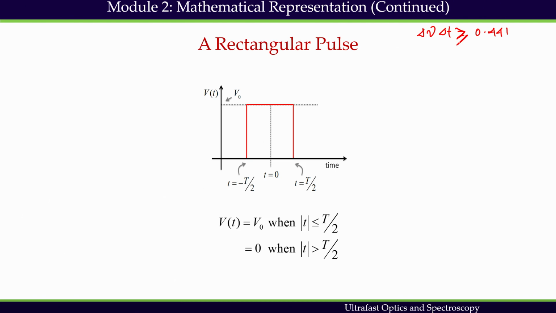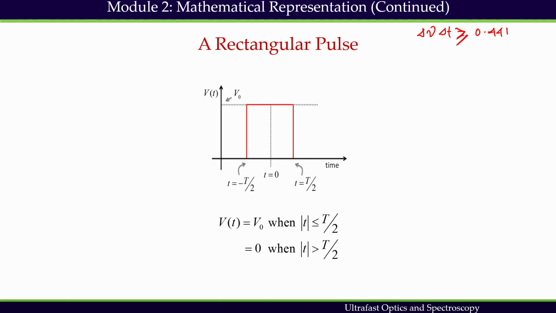If it is equal, then we get the shortest duration pulse for a given spectrum. Gaussian envelopes are most commonly used in ultrafast optics because the subsequent analytical math becomes very simple and they very closely represent an experimental ultrafast pulse.